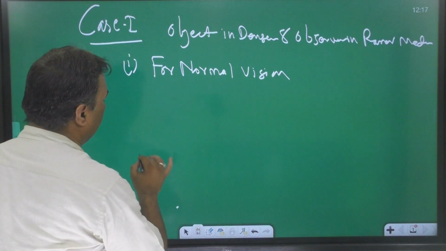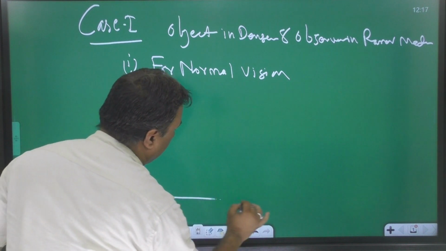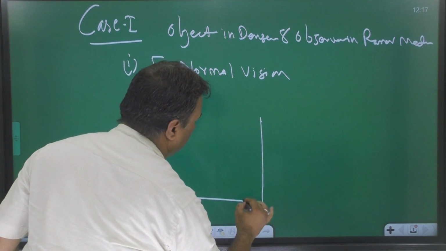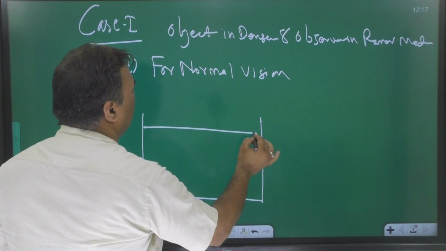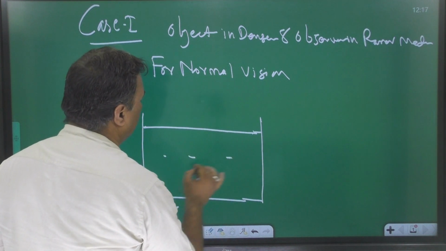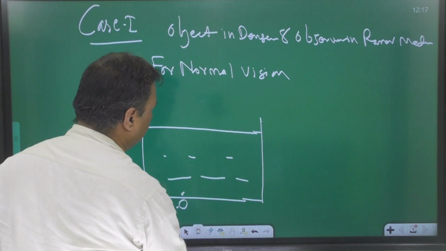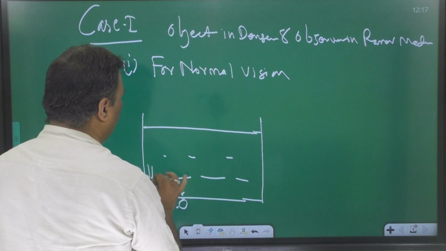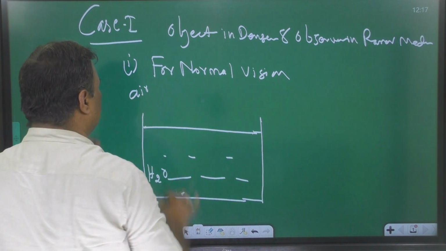Normal vision means, I am taking one example. Students, suppose this is water. This is the object. This is the water. This medium is air.